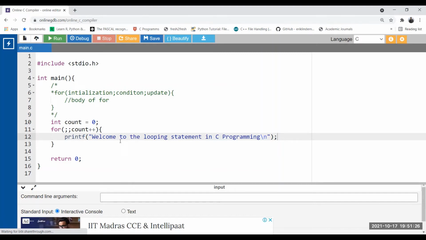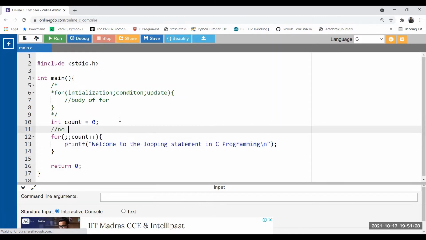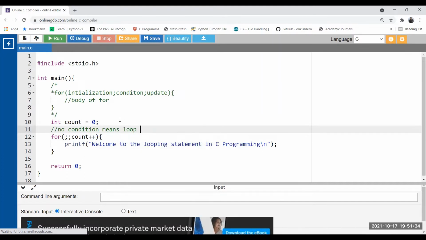So let me add a comment over here: no condition means loop condition is always true. I hope that idea is clear.